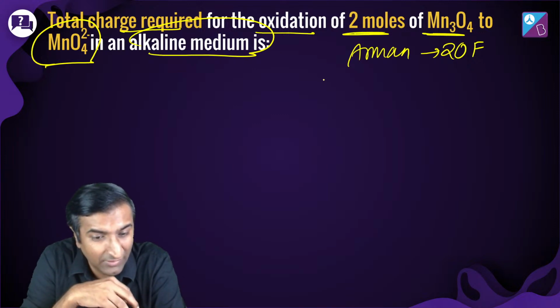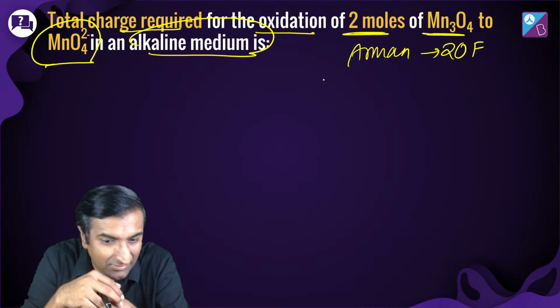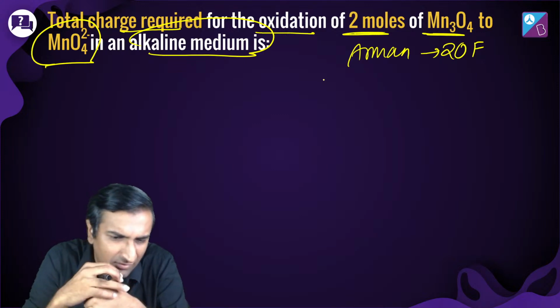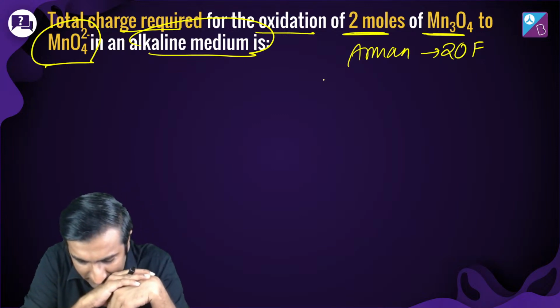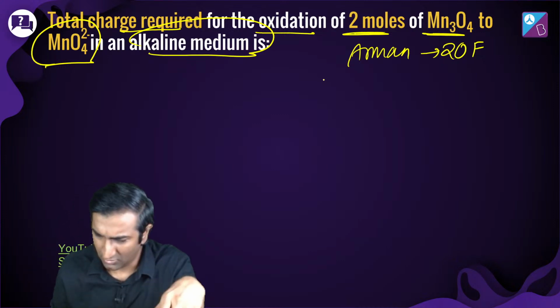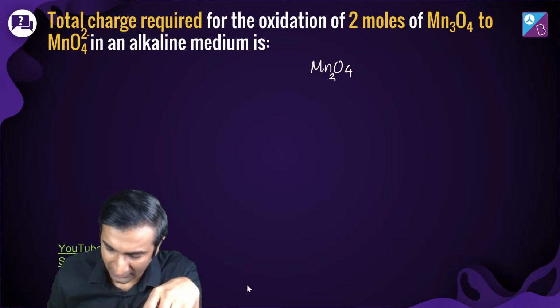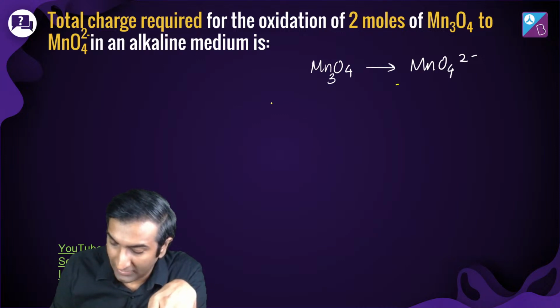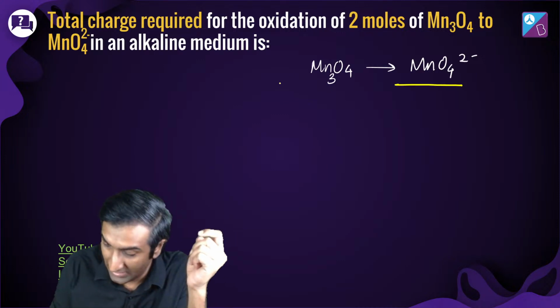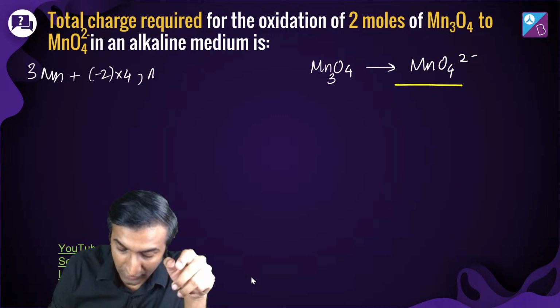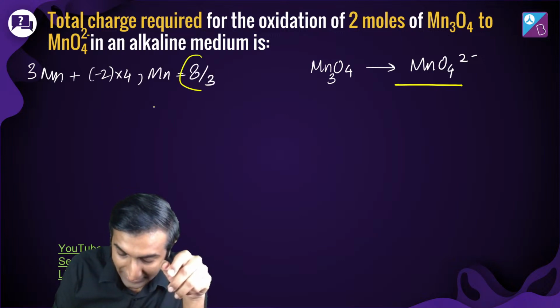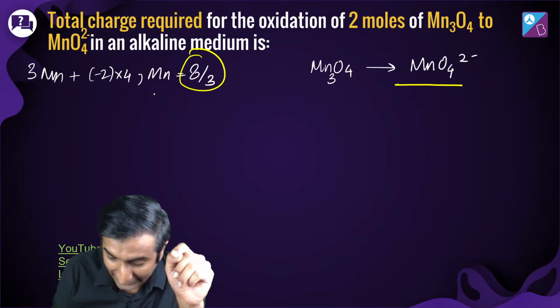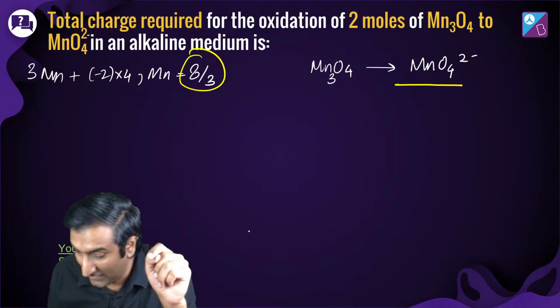Arman is saying, Nidhi is also saying 20 farad. Arman is saying Mn plus 8/3 is equal to plus 6. What does that mean, Arman? Can you talk about it a little more? Mn3O4 becomes MnO4 minus. So what is the oxidation number of this Mn3O4? It's 8/3, as Arman correctly pointed out. And it's going to plus 6.